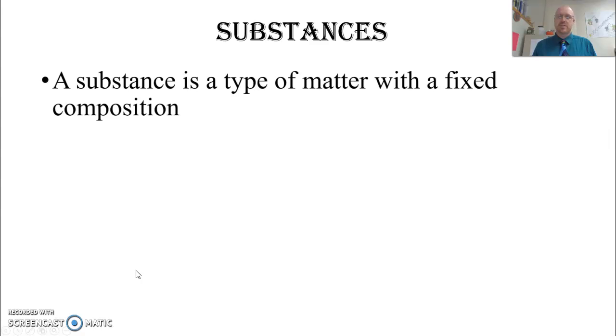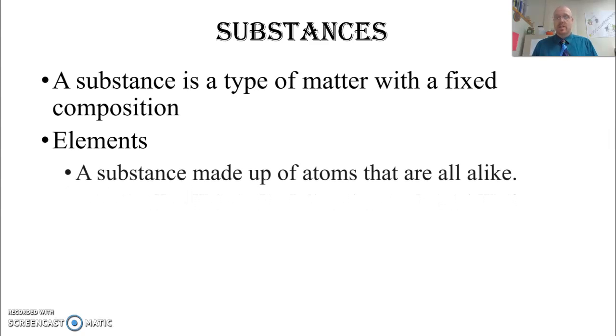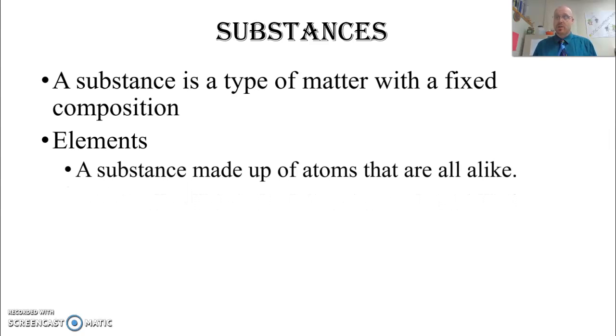First thing we want to talk about in composition of matter today is substances. What is a substance? A substance is a type of matter that has a fixed composition. An example of this would be an element. An element is a substance that is made up of atoms that are all alike. For instance, if we had gold, the element Au, that would mean everything about that substance is nothing but pure gold. There's nothing else mixed in with it. It's what we call a pure substance.